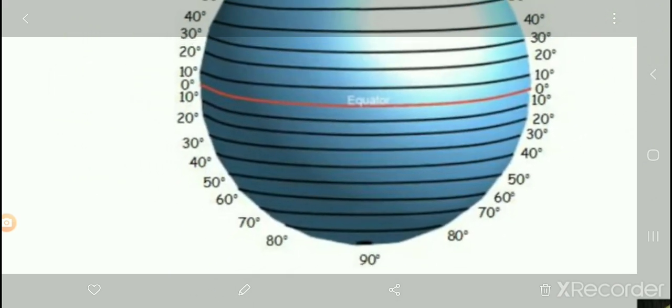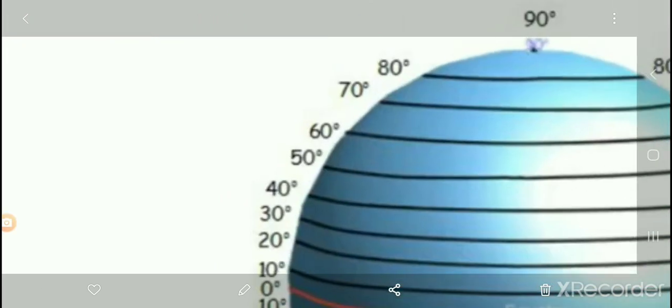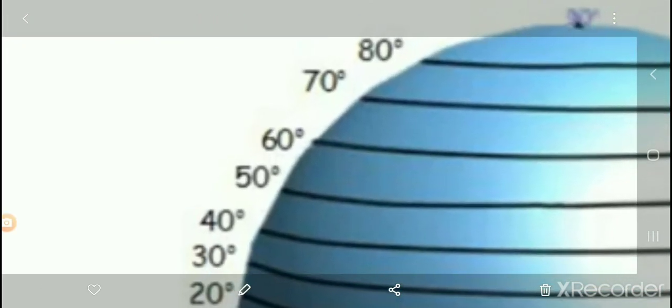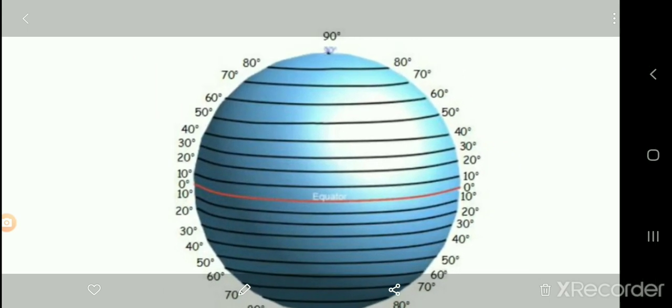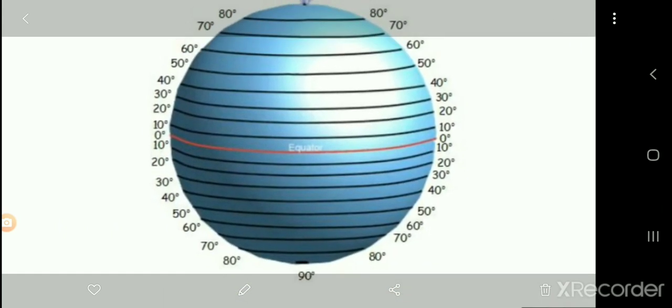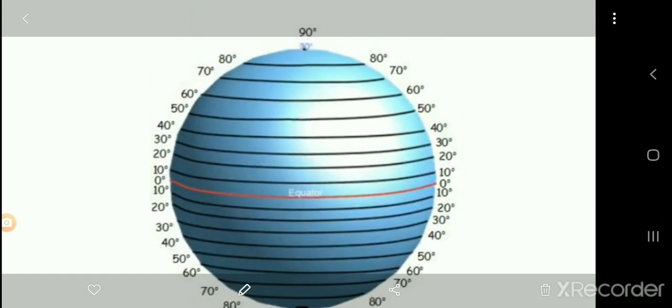Towards the north and south pole, parallels of latitude progressively become smaller and smaller in size, but their angular value increases. Means as we go further from the equator upward, the angular value increases, but the size decreases.